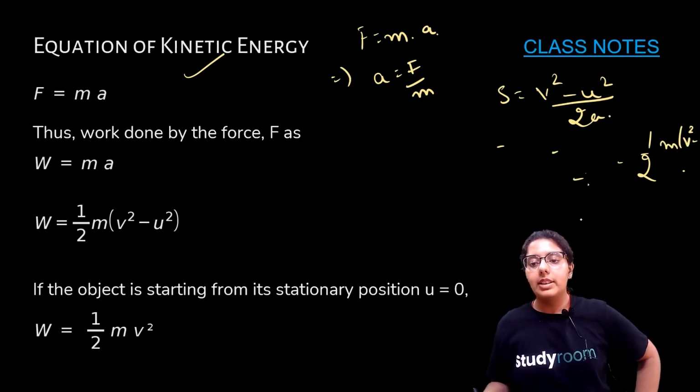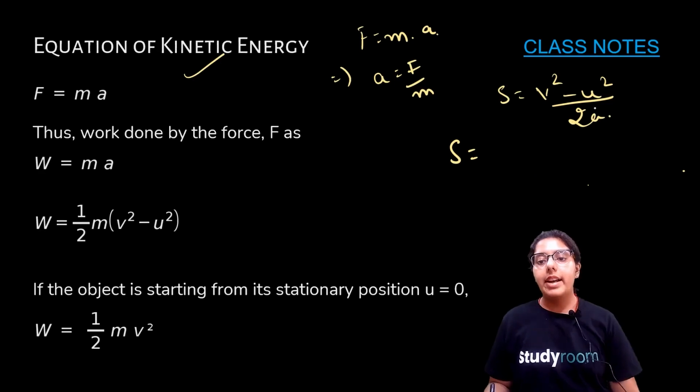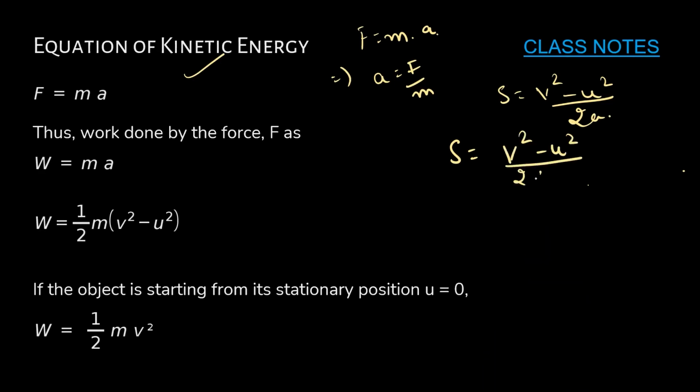Let's do it more clearly. I hope I explained this to a great extent. We put s equal to v square minus u square upon 2 into, what is the acceleration? Force upon mass. So what will we get? We take f into s, sending f to the left hand side.